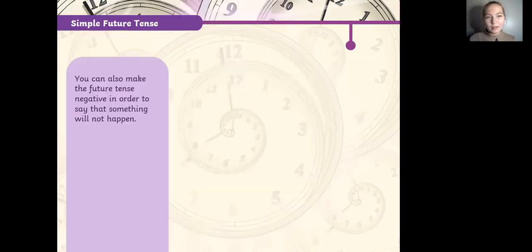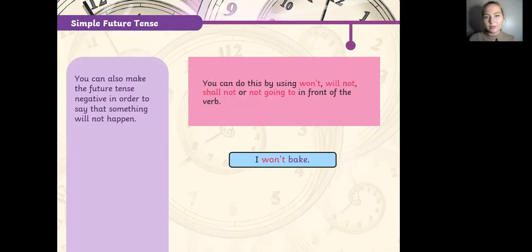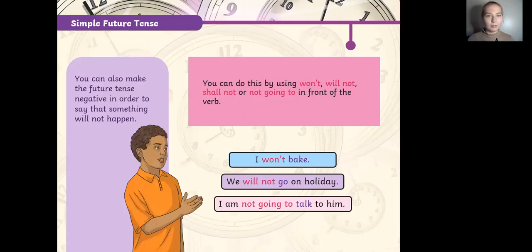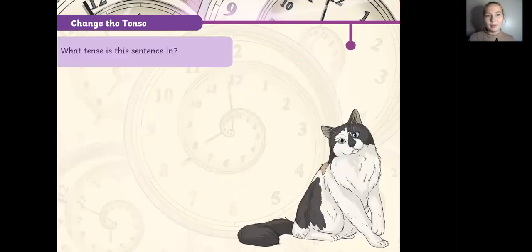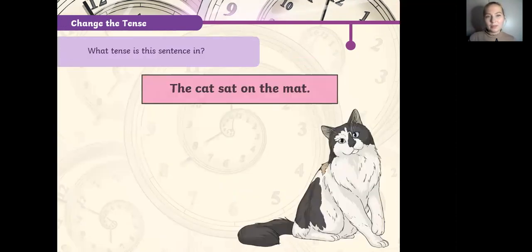So the next thing that I want you to get closer to is when we have the negative form. So we just need to shorten this. If we put these two parts, will and not, together, it will be won't. So I won't come to Spain tomorrow. I won't tell you the truth in 3 days, etc. We will not go on holiday. I'm not going to talk to you about it, or I'm not going to talk to him in 5 months, whatever. Right?